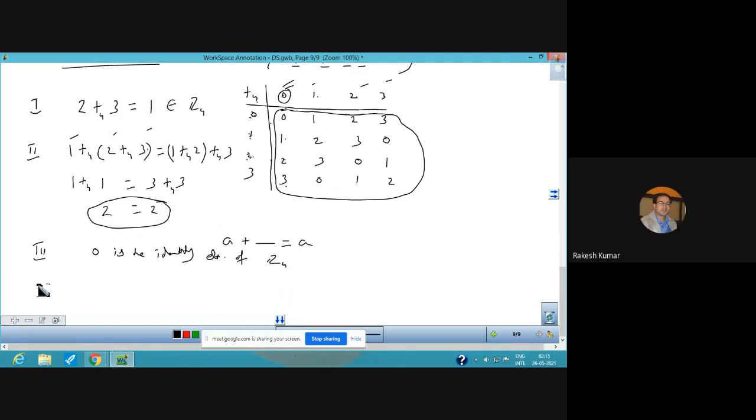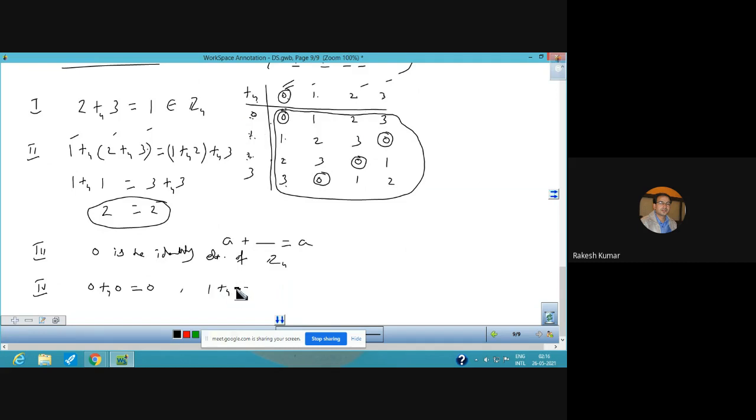So you can also talk about inverse. इनवर्स मीन आइडेंटिटी एलिमेंट आपका कहाँ कहाँ पर आया है उसको मार्क कर लिए. This is the identity element, this is the identity element, this is the identity element and this is the identity element. Now this identity element you are getting when 0 is operated with 0. So it means 0 का इनवर्स 0 है. And what about 1? 1 का इनवर्स 3 है.